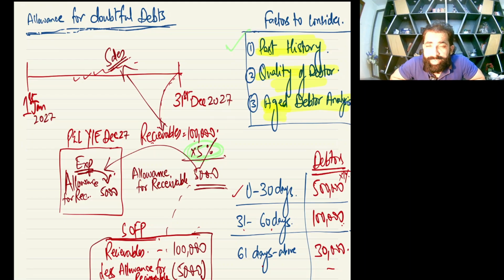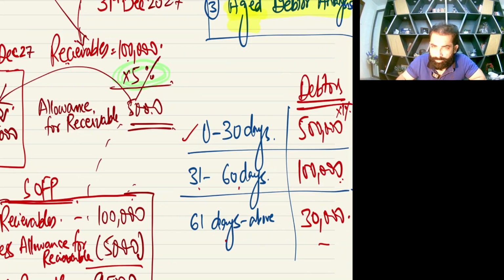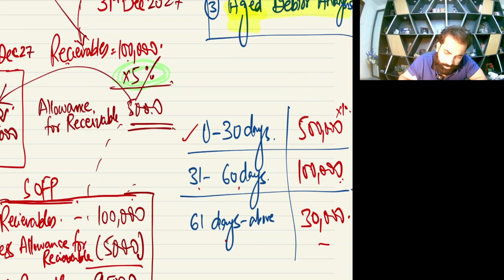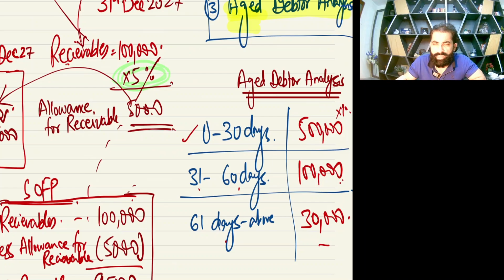And the third thing is aged debtor analysis. What does aged debtor analysis mean? See, this is an aged debtor analysis. 0 to 30 days it's 500,000, 31 to 60 days it's 100,000, then 61 days and above.